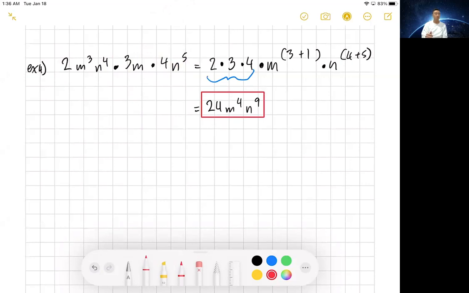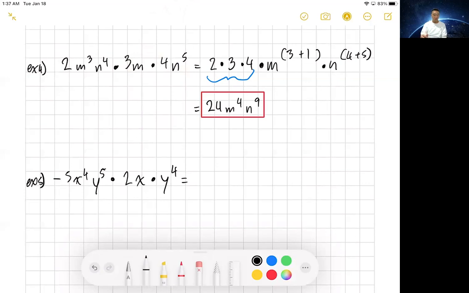Let's throw some negatives in there just to make it fun. Example number 5. Negative 5 x to the 4th, y to the 5th, times 2x times y to the 4th. All right, go ahead and check it out. See if you can do this on your own.